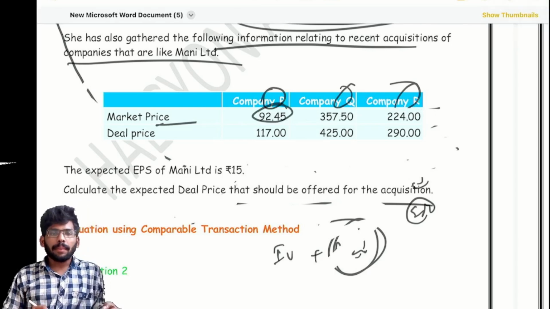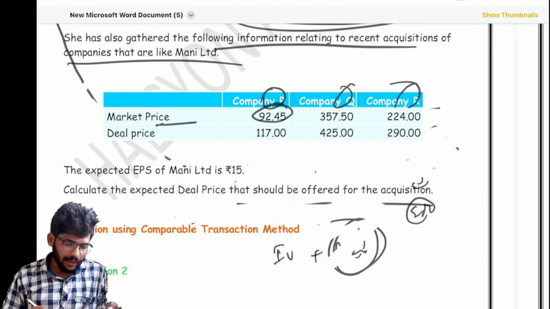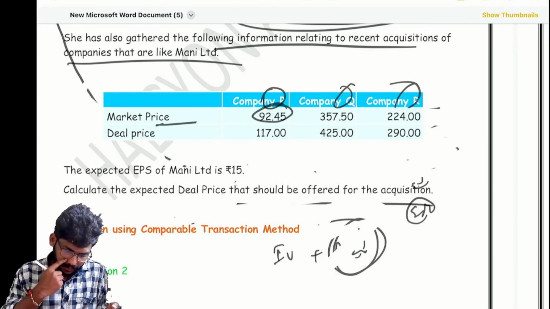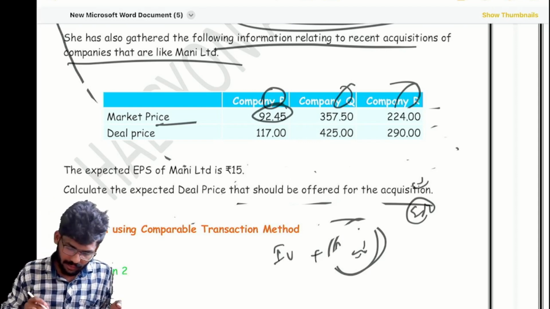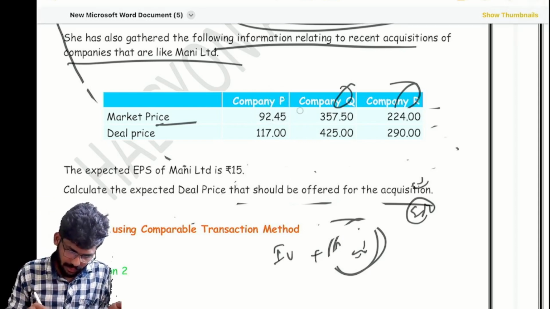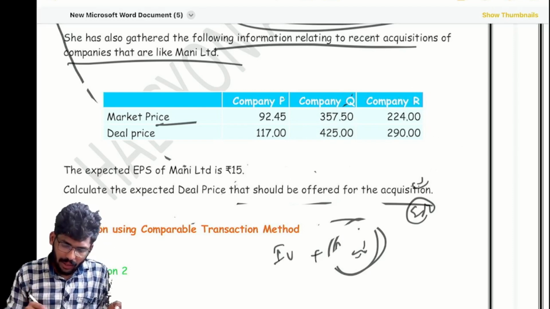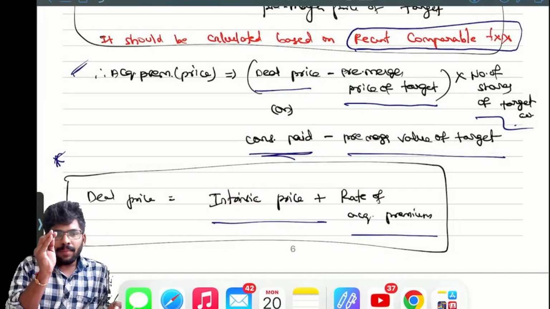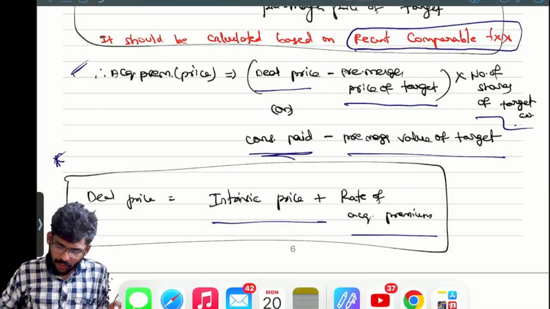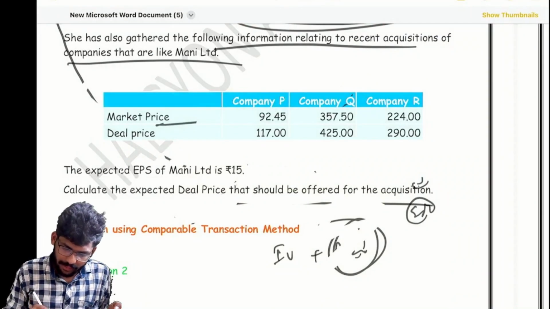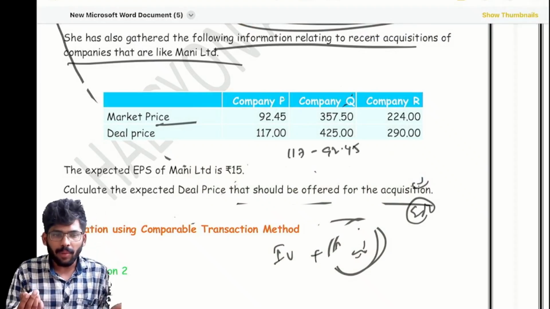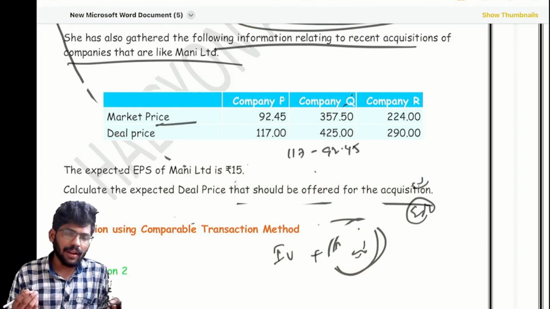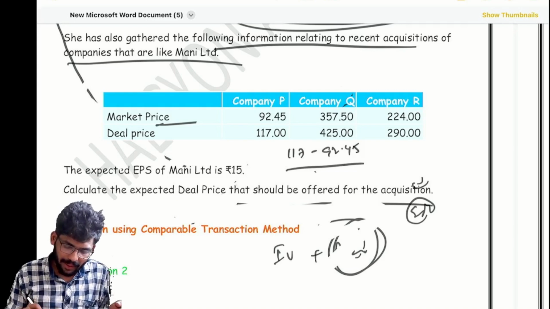Acquisition premium is deal price minus pre-merger price of the target. So here, deal price how much? 117 minus 92.45. That is the pre-merger target price, the pre-merger market value. Correct or not? Divided by the pre-merger value.